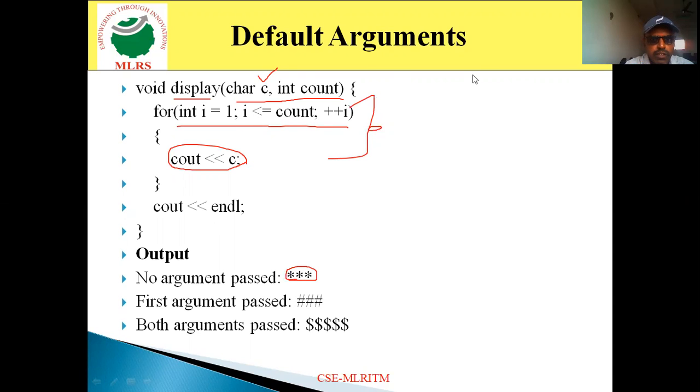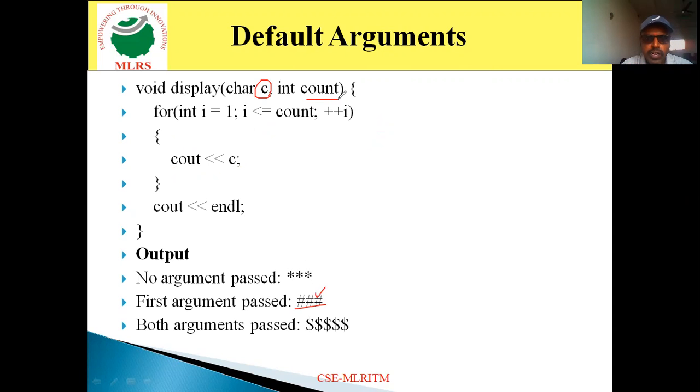The next, that is nothing much. If I pass the hash value, when it executes the second function, in the place of C, it stores the hash value. And I didn't pass any value to the count, so it considers the default value, which is 3. So again, this loop executes 3 times, but this time it prints the hash value.